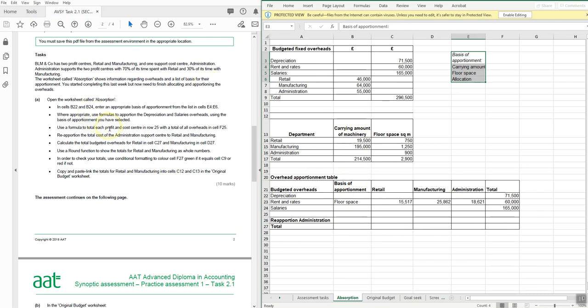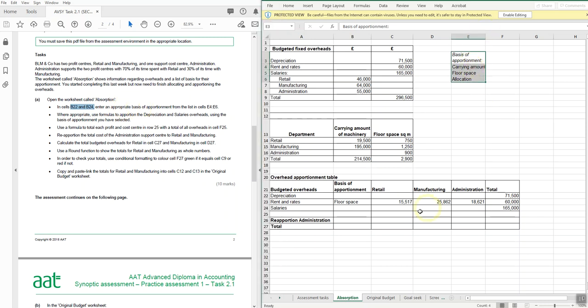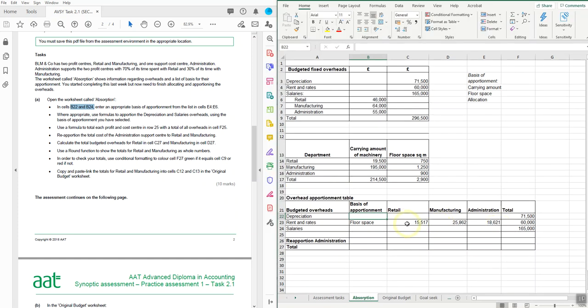Let's take a look at the first questions. So in cells B22 and 24, enter the appropriate basis from the list available here. The most appropriate basis of apportionment for depreciation would be the carrying amount of the machinery, and rent and rates has already been filled in for us, so that's floor space.